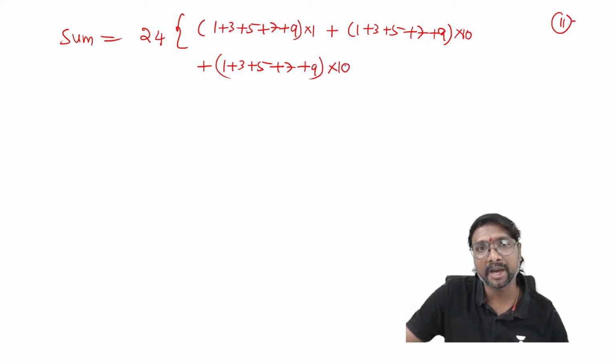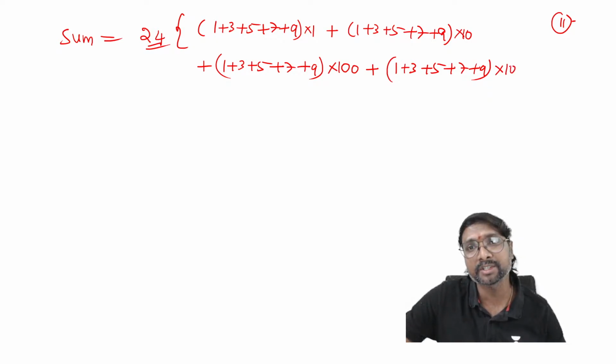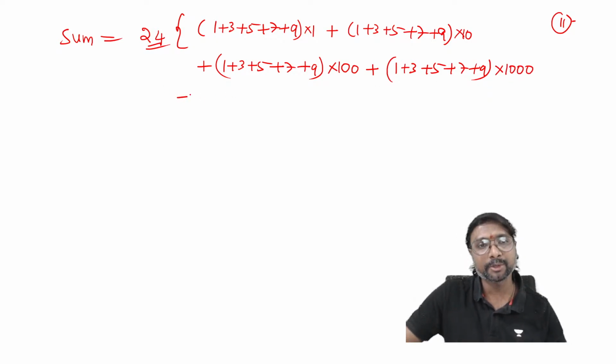This will come in the hundreds place now, right? Plus 1 plus 3 plus 5 plus 7 plus 9, this comes in which one? 24 times. The same numbers will come in the thousands place, you can say, plus 1 plus 3 plus 5 plus 7 plus 9. So that 24 times it will come in which one?